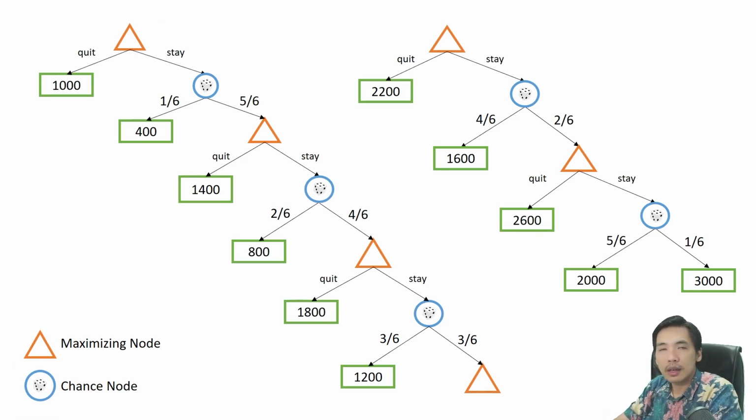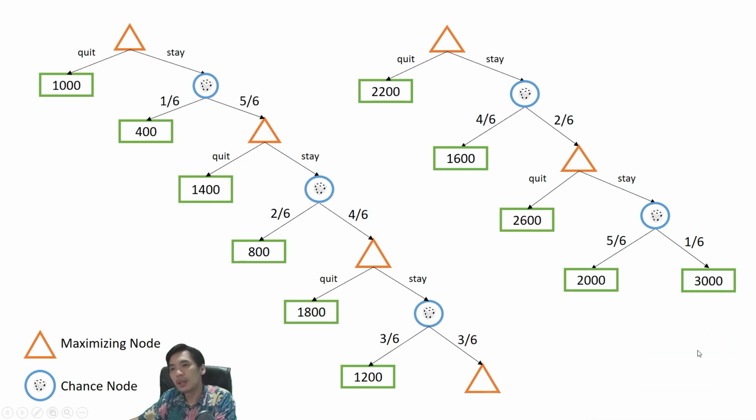Okay, now let's count the expected utility for each node so we can decide which one is the better policy to take in each round. In Expectimax, there are two types of nodes: the maximizing node, the orange triangle, and the circle, or the chance node. To calculate the chance node's expected utility, we can use the weighted sum.